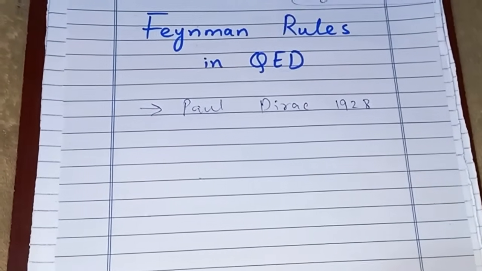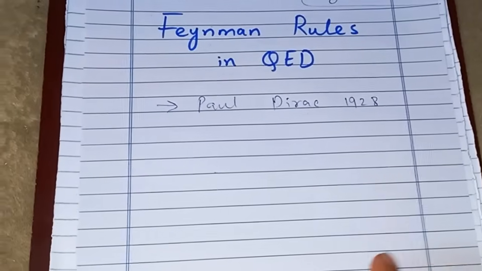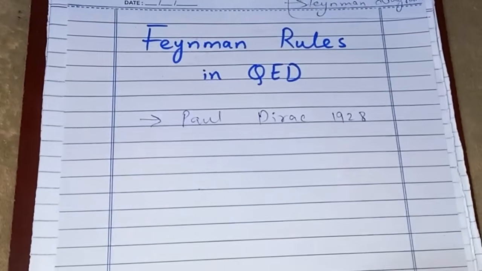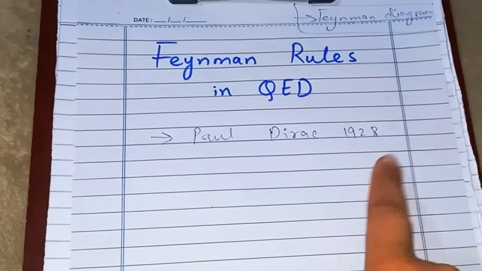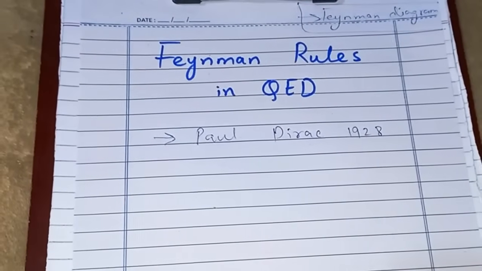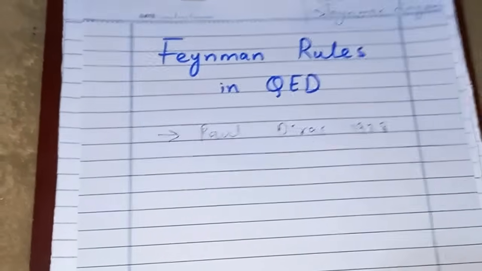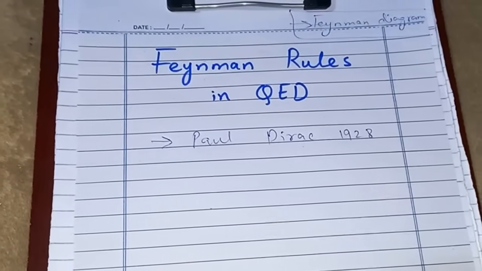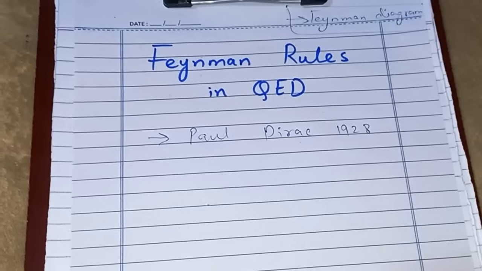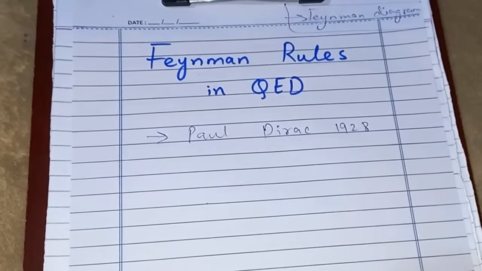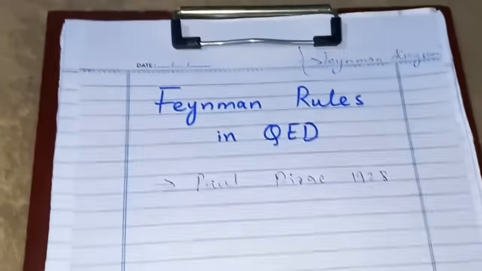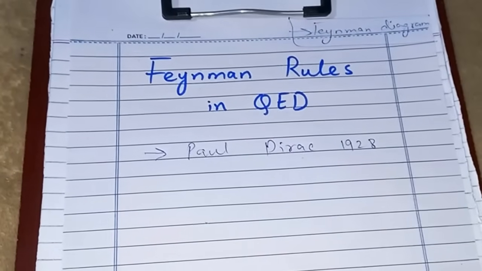We'll see in S matrices. I'm not doing the S matrices topic first because it is a bit different and difficult, and I'm doing this first so that you have that thing in mind, that yeah, Feynman diagram is coming and we will be following it. We should know about S matrices, but we'll see how difficult those methods are and how easy the Feynman rules have made that calculation in quantum electrodynamics.